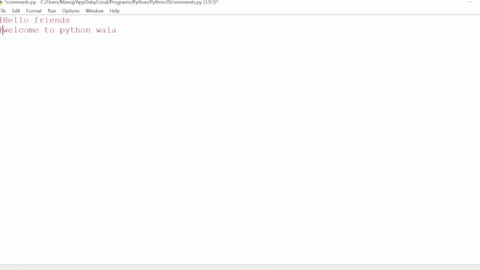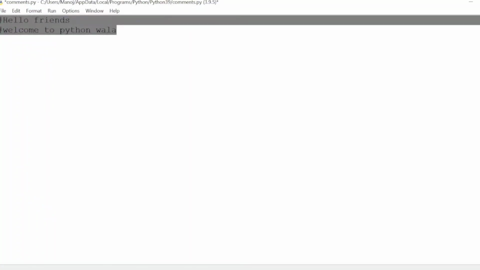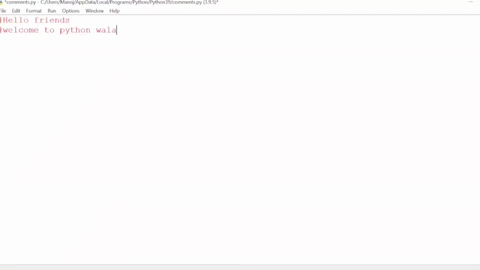Welcome to Pythonwala. If you want to comment this line, we use another hashtag before W. Then it became a multi-line comment. Here you can see multiple lines. We have used two hashtags here. That's why we call it a multi-line comment. Let's see, if we have three lines, then we can use three hashtags. But instead of using multiple hashtags, we can use